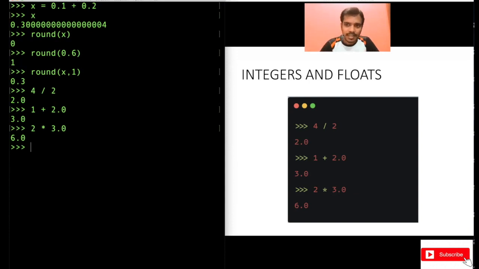Now if you want to round that, of course, you can use the round function and do round of 4 by 2. You get the integer 2 here. You can always use that if you want.